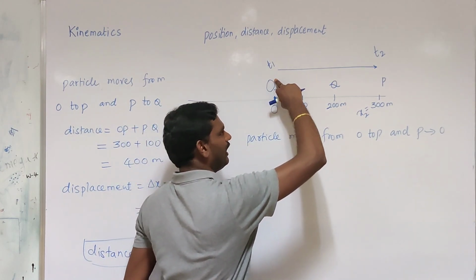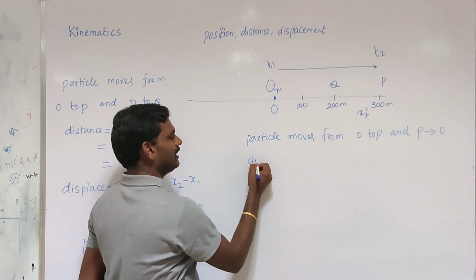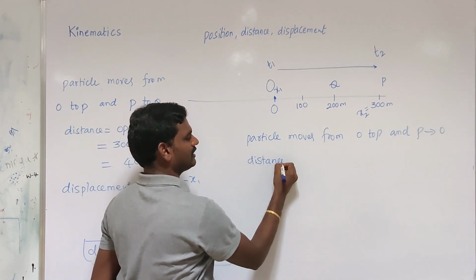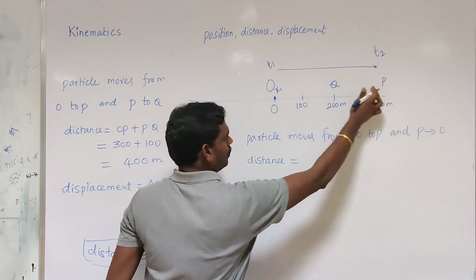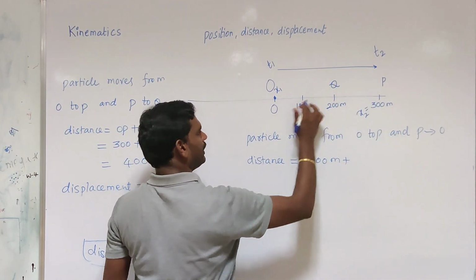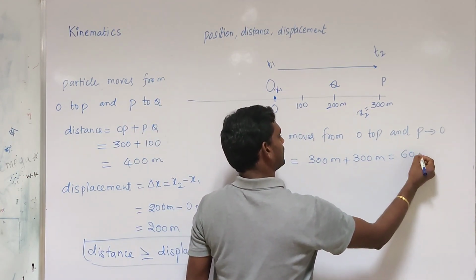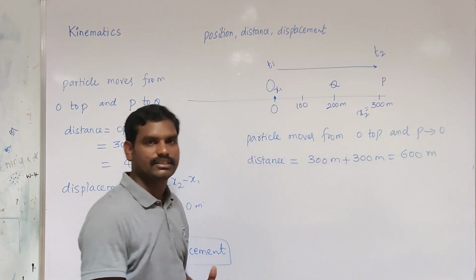O. And again it comes back to O. That means here, what is the distance traversed? The O to P distance is 300 meters and the P to O distance is again 300 meters. So the total distance traveled in this case is 600 meters.